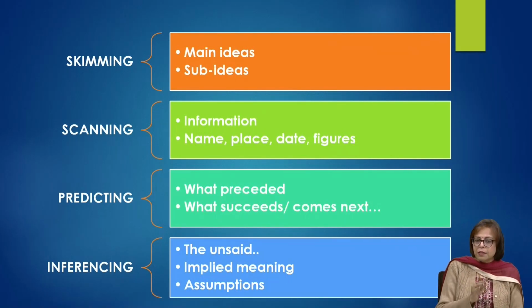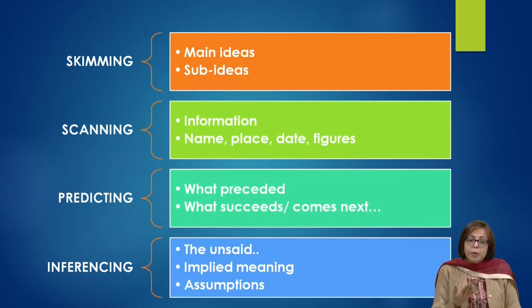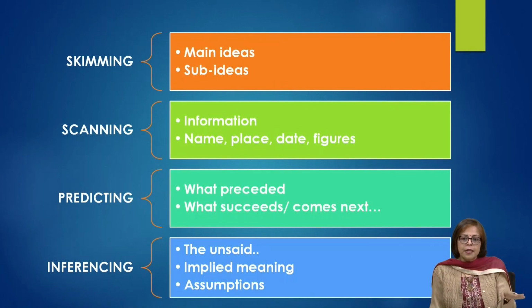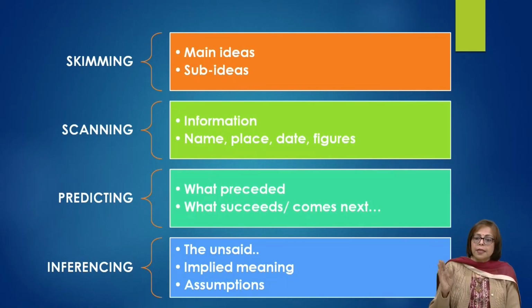I am saying certain things, but I am not saying certain things. I am assuming that you know certain things. I am implying certain things. So the final skill, but the most important skill of the receptive lot is the inferencing skill. To understand what are the assumptions, what are the implications, what is not said, but what is hinted at.